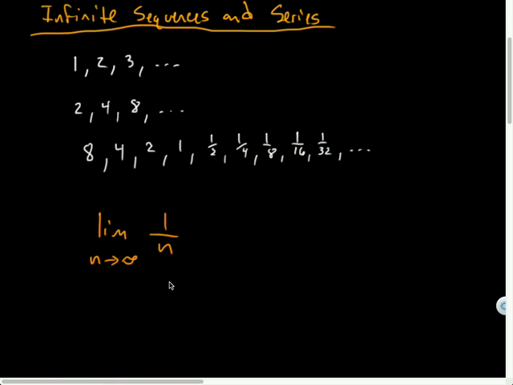And so what I'm saying is, what happens to this number as n approaches infinity? So I've got a finite number divided by a number that's really, really big. That number is going to be really, really small.